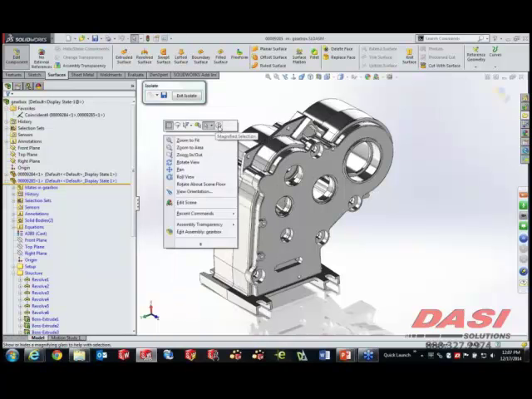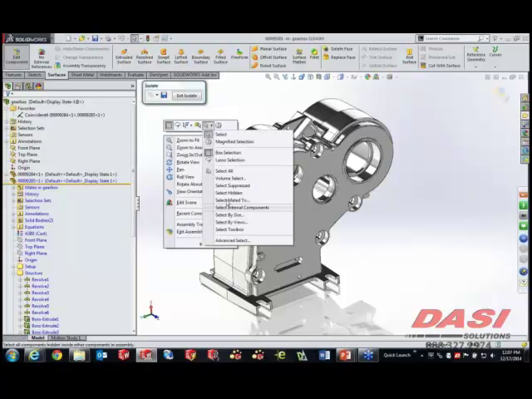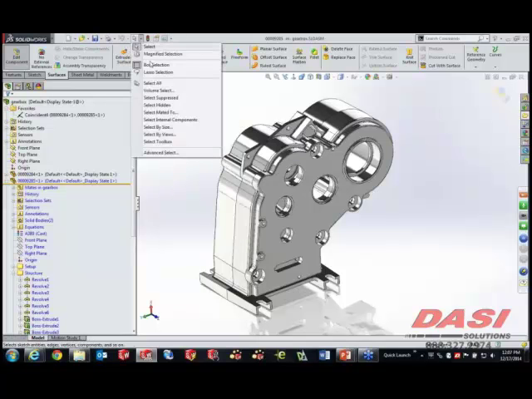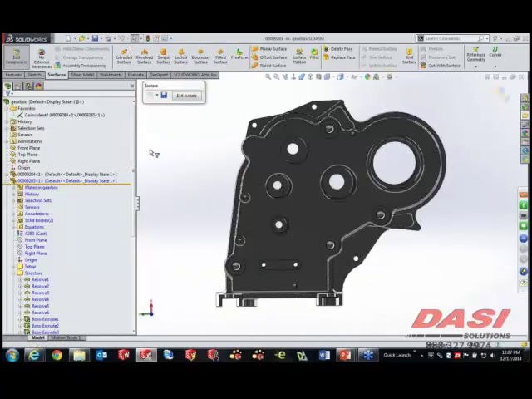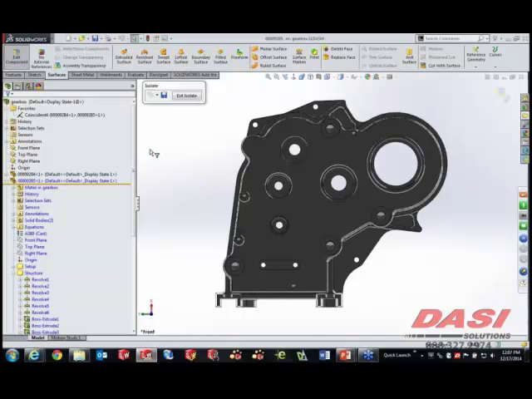But it also gives you some other nifty ways to get to these selection tools, including our power select tools, which essentially are a pull down that's been across the top here for quite some time. So I've got my faces selected. Let me do something with that for you.